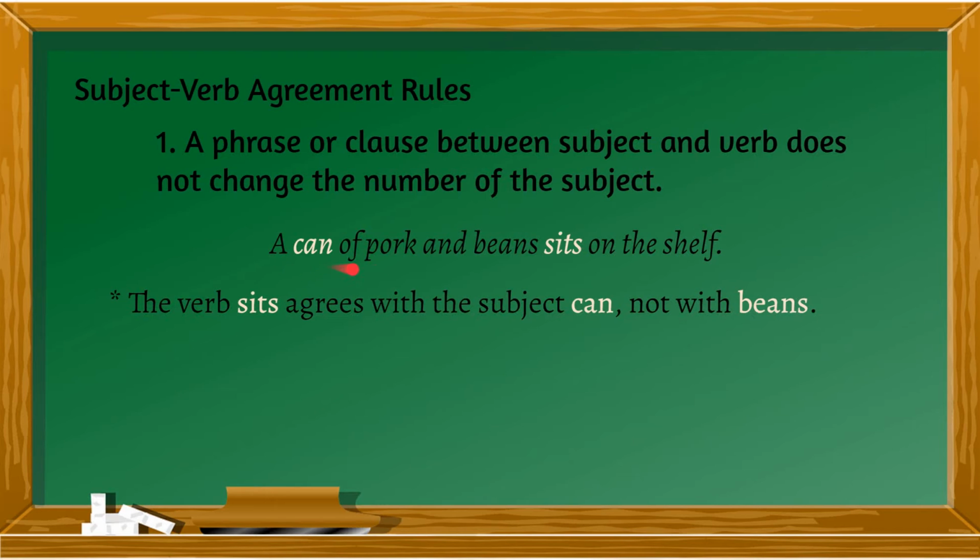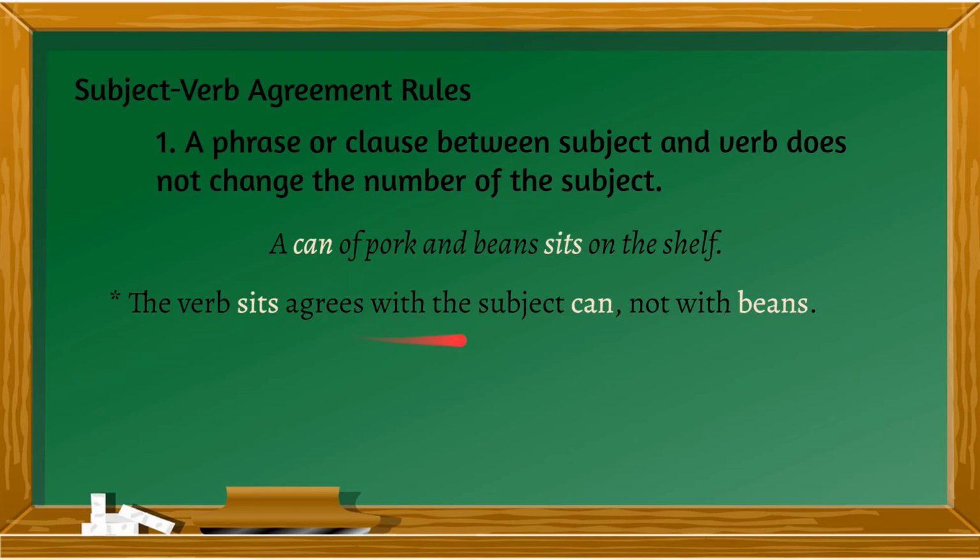Example, a can of pork and beans sits on the shelf. A can here is your subject. Of pork and beans is a phrase that comes between the subject and the verb. So sits is your verb and it must agree with your subject, which is can.